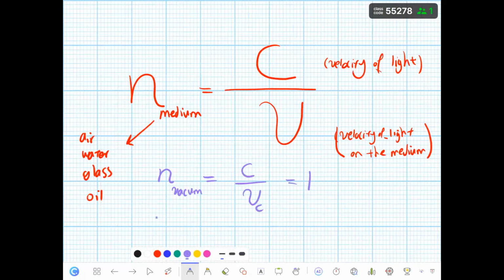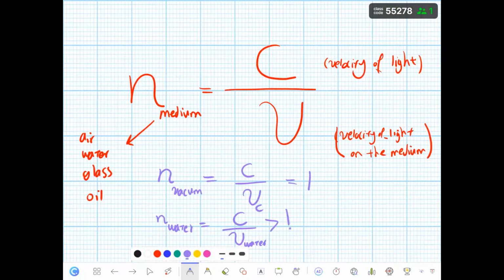But N of water is going to be what? C divided by the velocity of light in the water. What is this value? Is it going to be bigger than 1 or less than 1? Bigger than 1. Because C is divided by the velocity of light in the water, and the velocity of light in the water is smaller than the velocity of light in the vacuum. That's why this value is going to be bigger than 1.